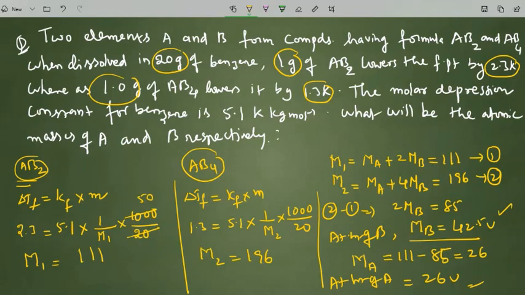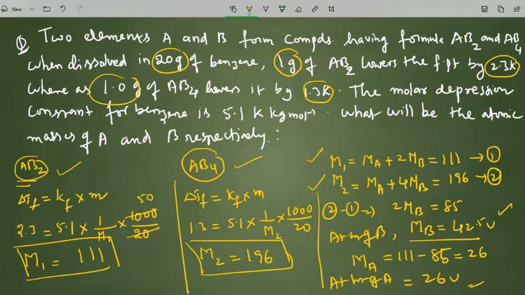So this is the problem. In this problem, we have carefully taken the information from the depression in freezing point. When we consider AB2 and AB4 separately, calculated from the depression in freezing point expressions, we found the molecular weights of AB2 and AB4, and those values were taken elaborately. We took the sum of the atomic weights of the molecule as 111 and 196. After that we solved the equations, and after solving them, we got the atomic weights of A and B.